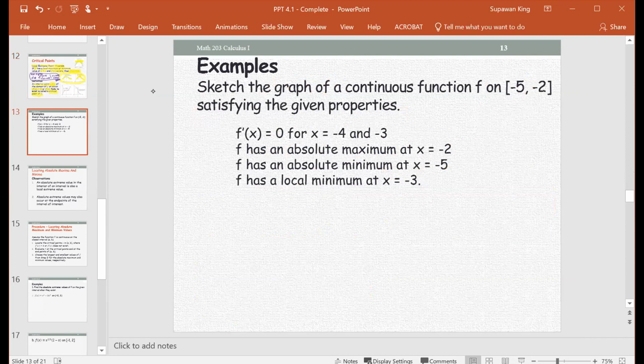And for this example, we have the information for the function f on the interval. This is a closed interval, from -5 to -2. Information that we have here: f prime equals 0. f prime equals 0 means the slope m of the tangent equals 0, which we know from an earlier chapter. At the points -4 and -3, if the slope is 0, it could be either a local max or local min because the slope is 0.